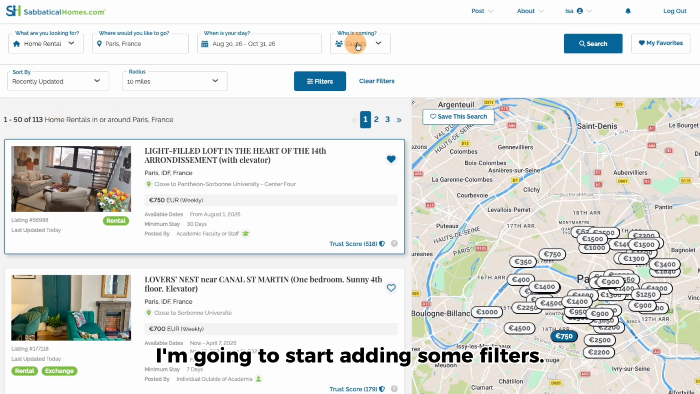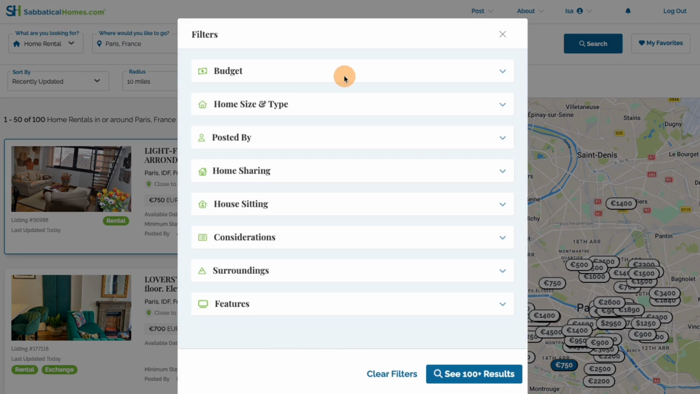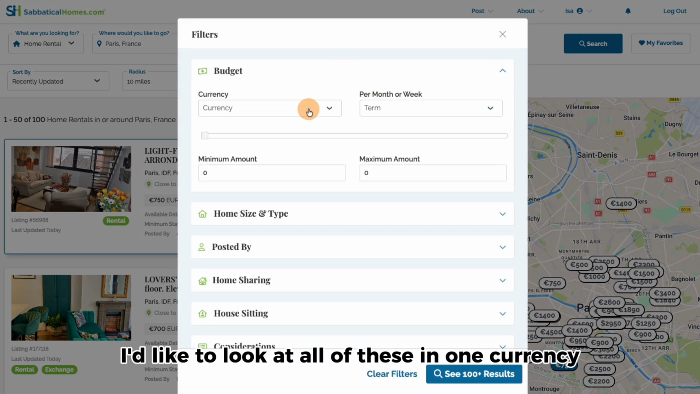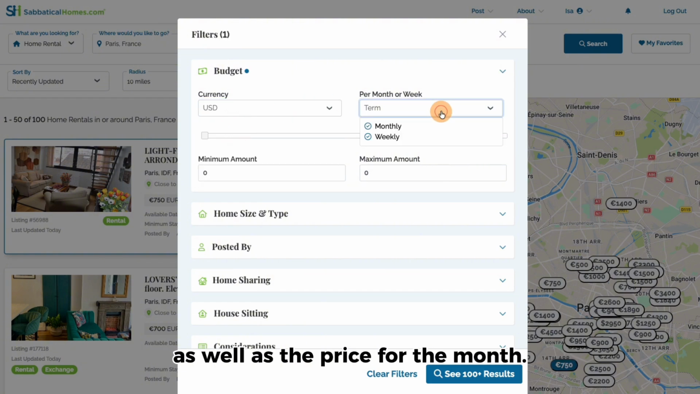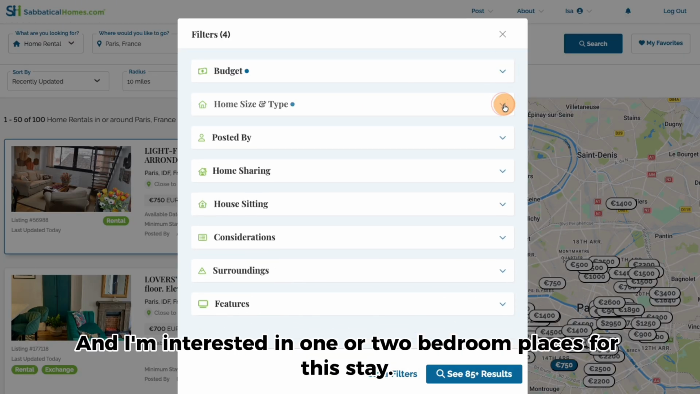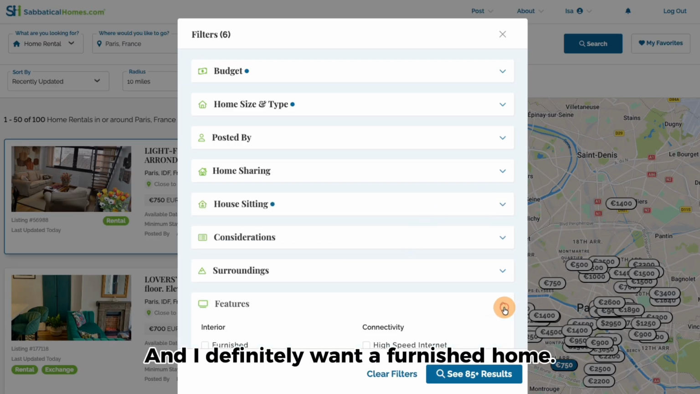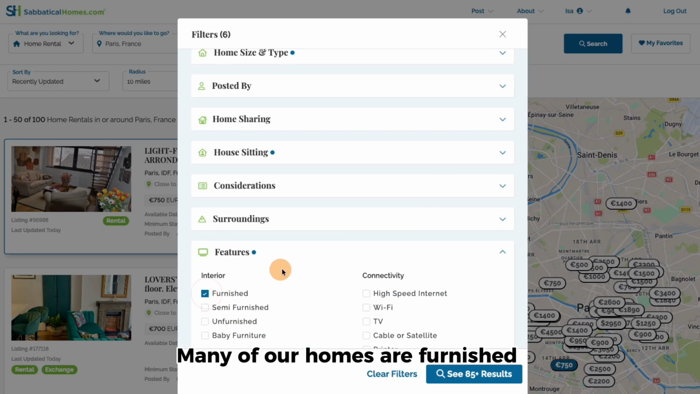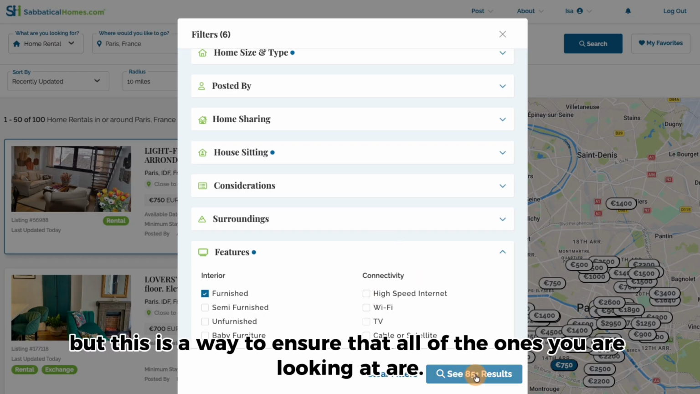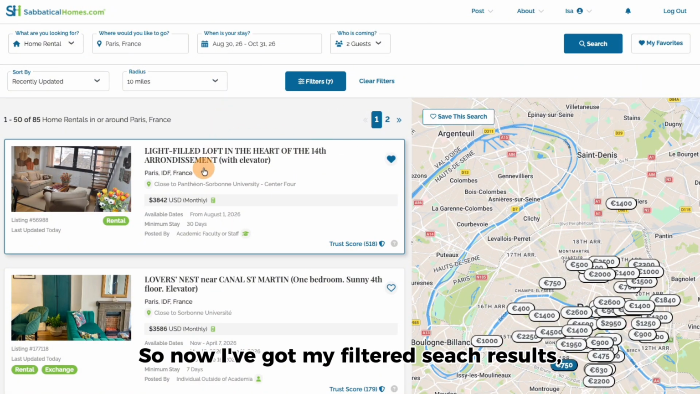I'm going to start adding some filters. To guests, I'll click in here. I'd like to look at all of these in one currency, as well as the price for the month. So I'm going to add that to my search filters. And I'm interested in 1 or 2 bedroom places for this stay. I am open to house sitting, water plants, or pick up mail when needed. And I definitely want a furnished home. Many of our homes are furnished, but this is a way to ensure that all of the ones you're looking at are. So now I've got my filtered search results.